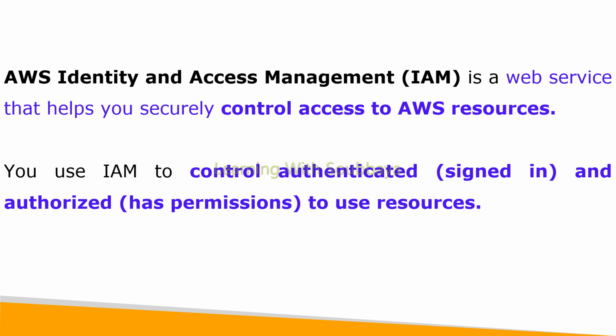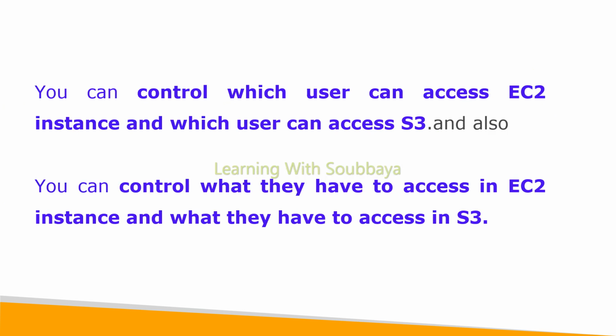Who is logging into the AWS resources, that is called authentication. Authorization is nothing but what they are able to do in AWS resources. So it controls the authentication and authorization service of the AWS resources. And also it can control which user can access the EC2 instance and which user can access the S3 instance, and also what they can access in the EC2 instance and what they can access in the S3 instance.